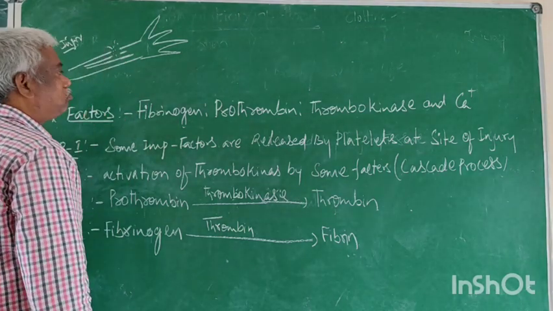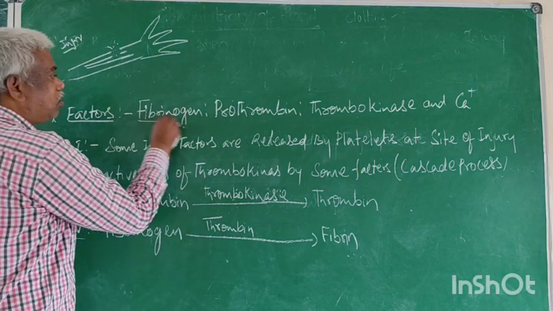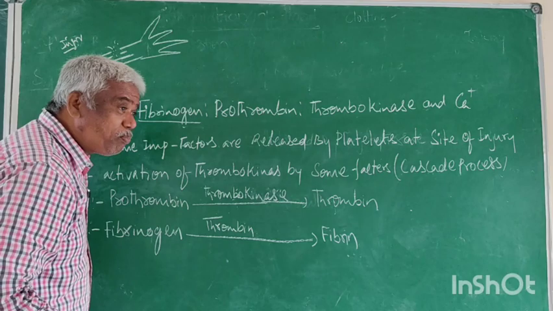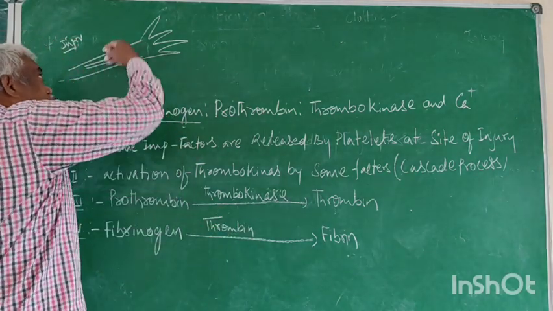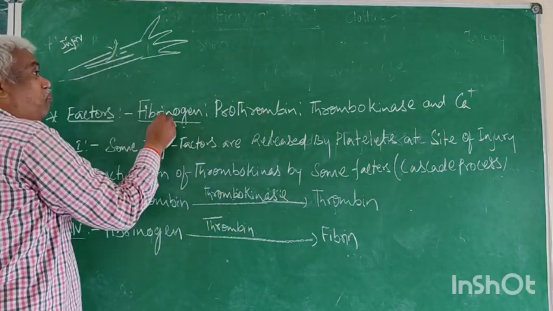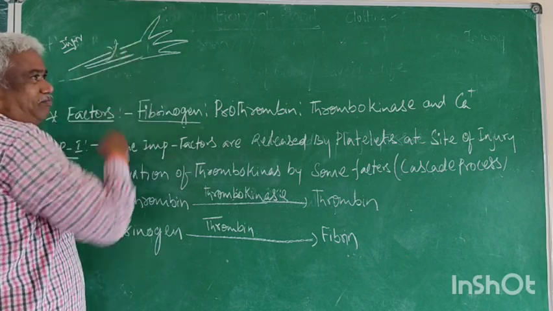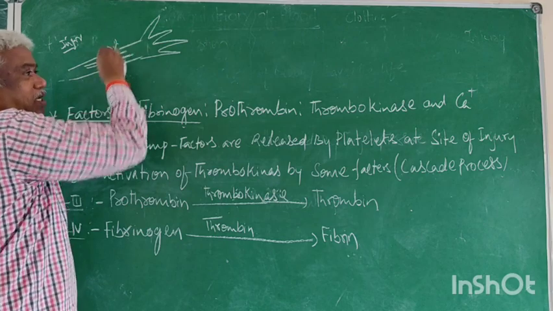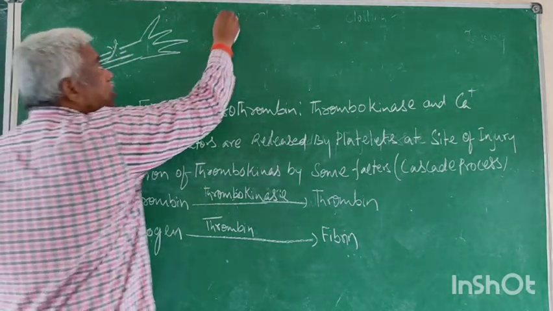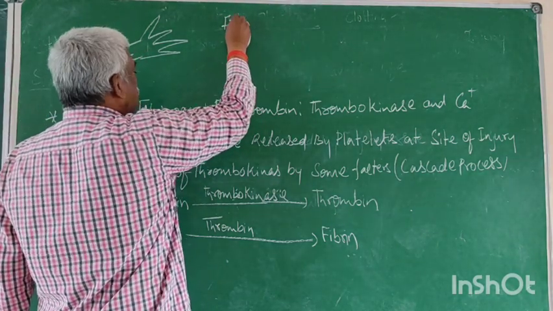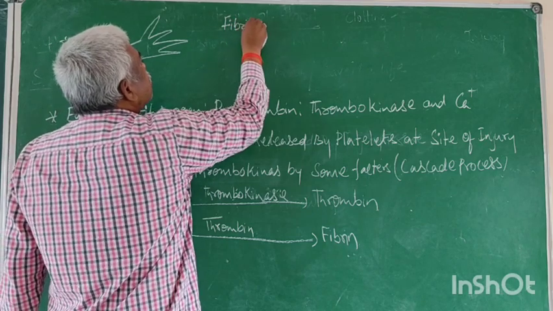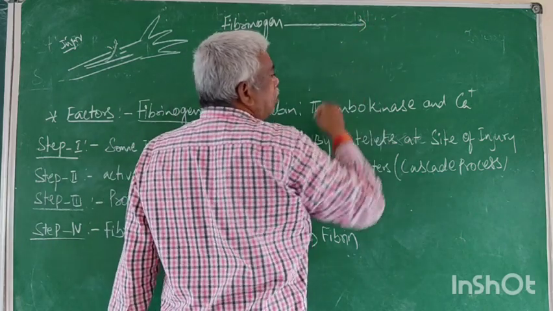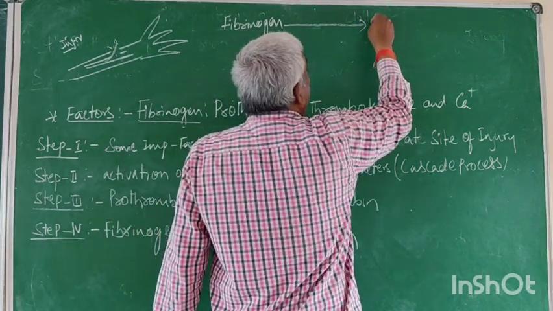First of all, what is this? Fibrinogen, a protein dissolved in plasma. Along with the blood, the fibrinogen also comes to the outside. The fibrinogen at the injured place is converted into fibrin.